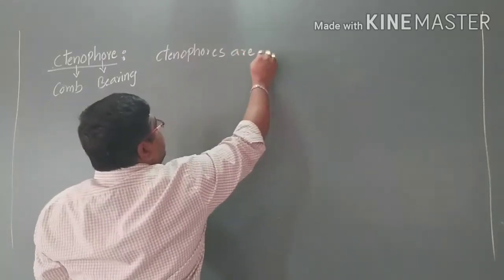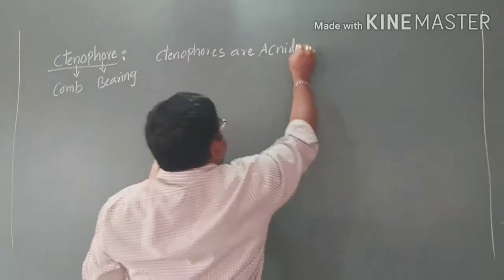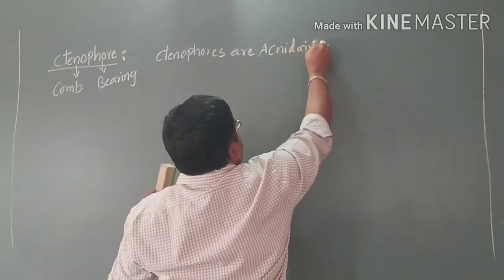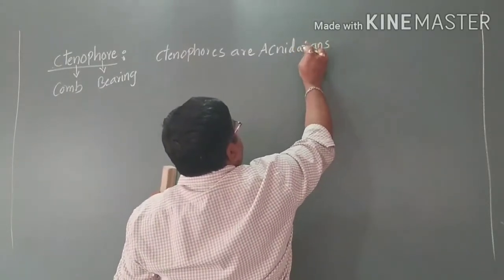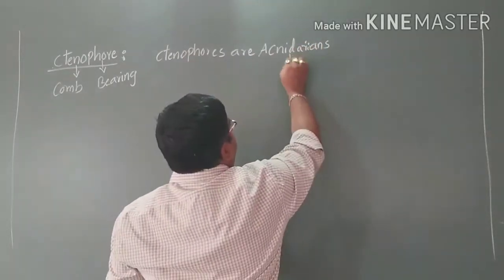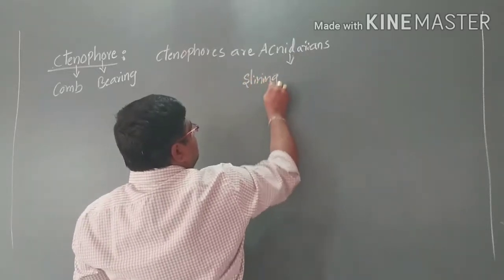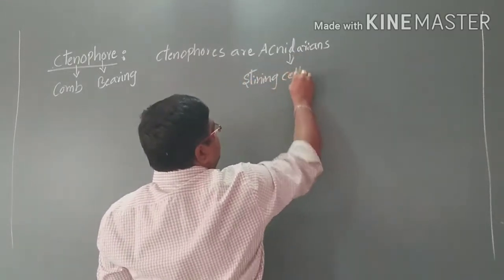Acnidarians. Why? In Ctenophores the stinging cells are absent.